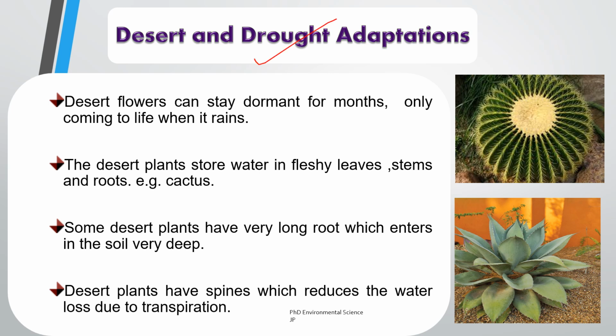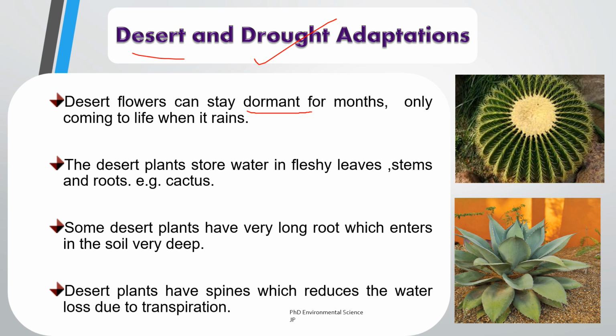Desert environments pose significant challenges for plant life due to extreme temperatures, limited water availability, and intense sunlight. To survive these conditions, many desert plants have developed specialized adaptations like dormancy. Many desert flowers and plants can enter a dormant state during prolonged dry periods.